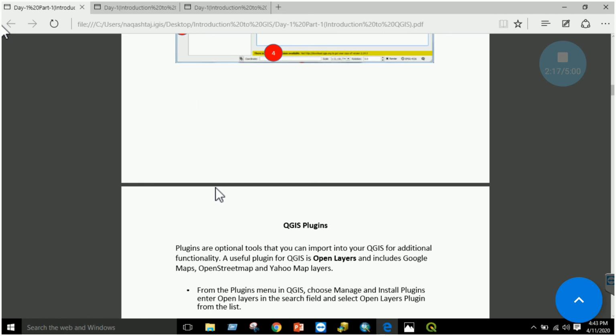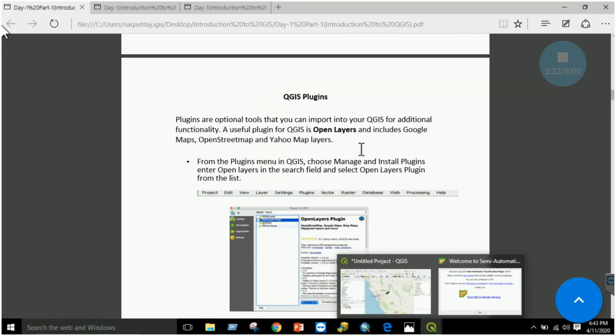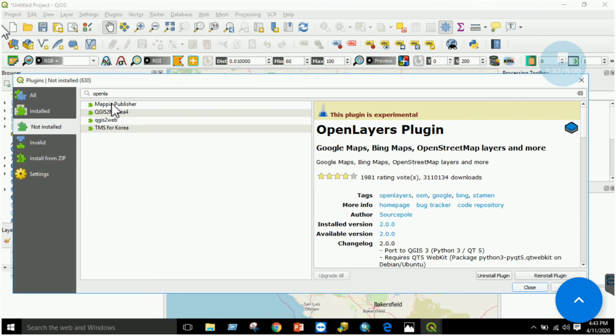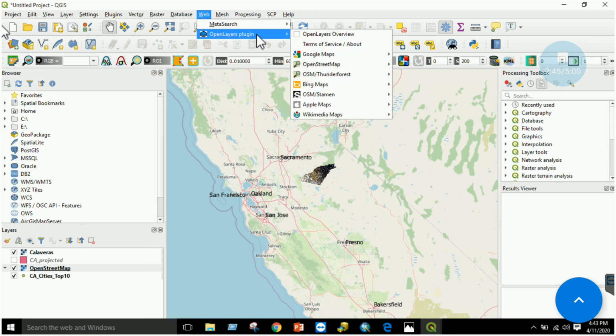And the next section is the QGIS plugins, which I have already shown you. If you want to use any plugin, just go to the plugin section, go to manage and install plugins, type the name, click on install plugin and click OK. That plugin will be installed. For example, I have installed the semi-automatic classification plugin that is displayed over here, and then I used the OpenLayers plugin, right? This plugin allows me to fetch various base maps.